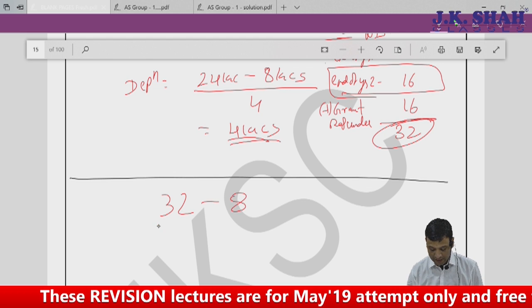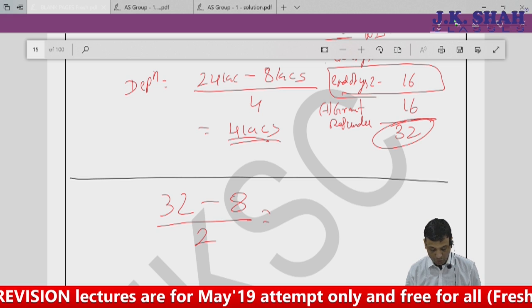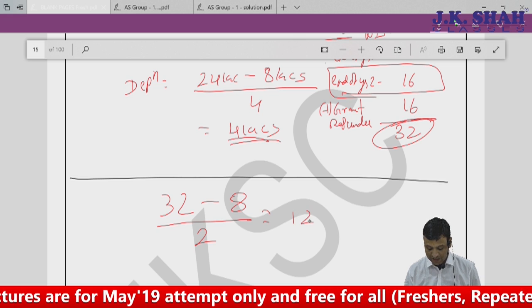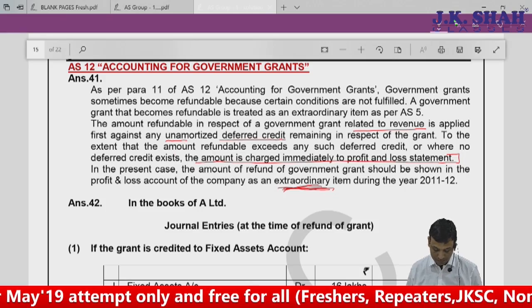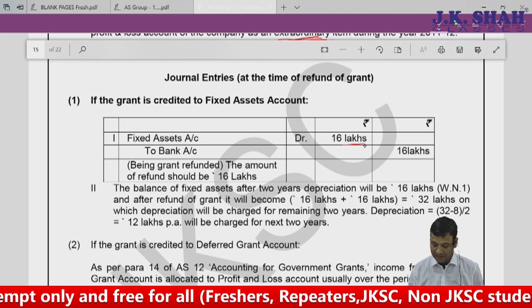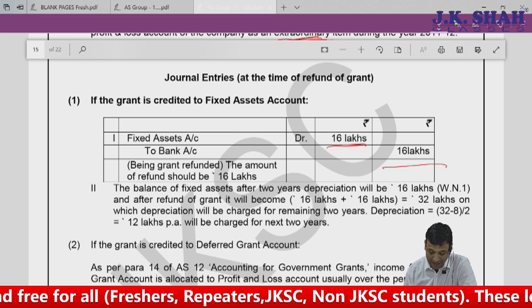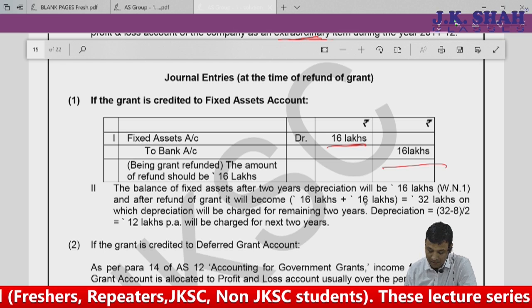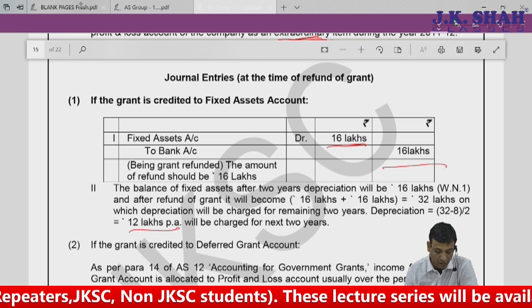From that I reduce 8 lakhs, divided by the balance useful life. What is the balance useful life? It is 2 years. So 32 minus 8 divided by 2. The amount of depreciation to be charged every year will be 12 lakhs. This is what has been given in the solution. This is nothing but fixed asset account debit to bank, 16 lakhs. That is the entry to be passed on refund. The balance in fixed asset after 2 years depreciation is 16 lakhs. After refund of grant it will be 16 plus 16, that is 32 lakhs, on which depreciation for the remaining 2 years is 12 lakhs per annum. This is what I did here.